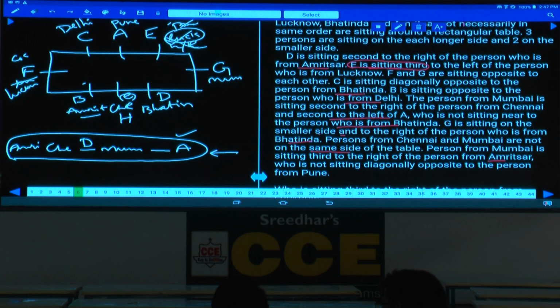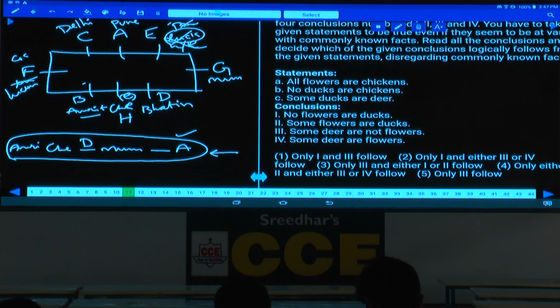Now this is about question numbers 6 to 10. Having done with this one, then 11 to 15. Now in this 11 to 15, all the given are statements followed by conclusions only.